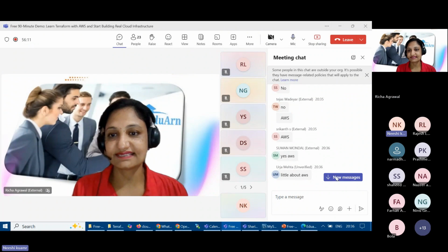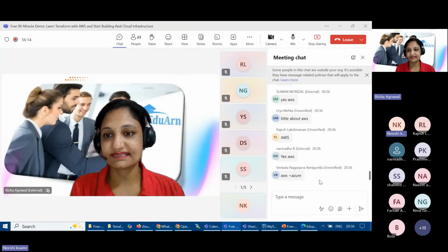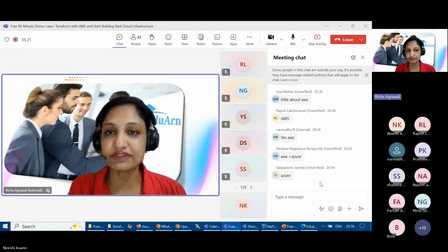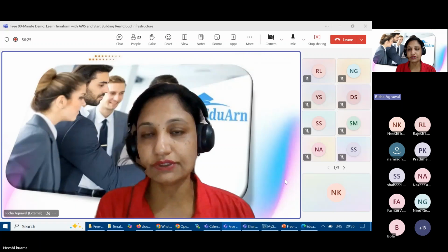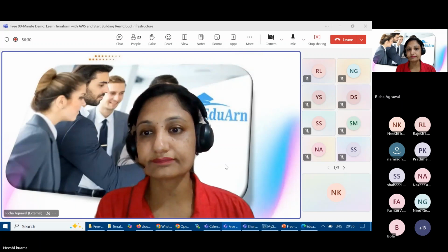If not, then we'll see quickly. Oh, you know that, Venkat. Yeah, AWS plus Azure. It's good, right? This is the advantage of Terraform. Like any cloud, you can work with Terraform. So you're not bound to just one cloud vendor only.